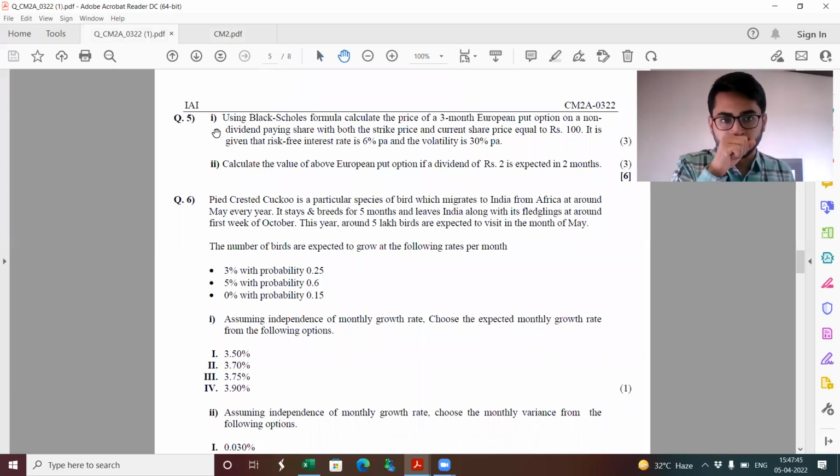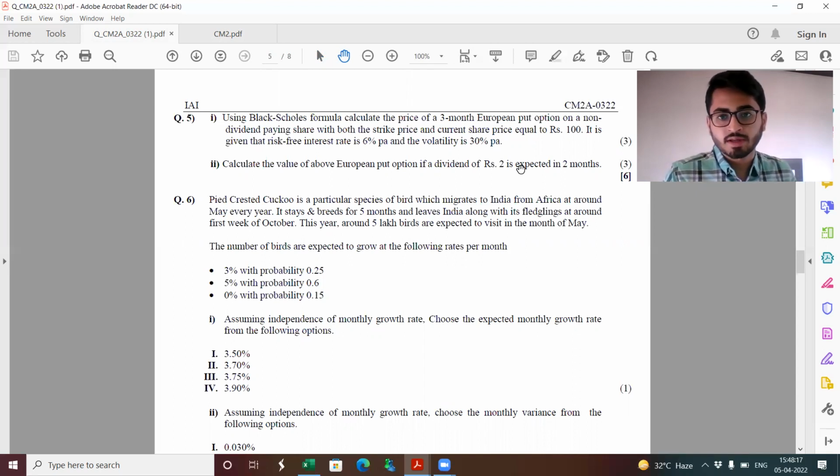Question 5. This is the question which I was talking about. It's a Black-Scholes model, continuous model, and there has been a discrete dividend of 2. I have gone through CM2 material, even SP6 material for that matter, and a lot of online content as well. And there was no particular concise closed form formula for calculating the value of a European put option under the Black-Scholes model in case there is a discrete dividend being paid. So not sure how part 2 could be done.